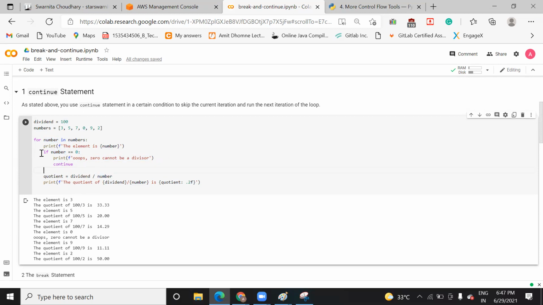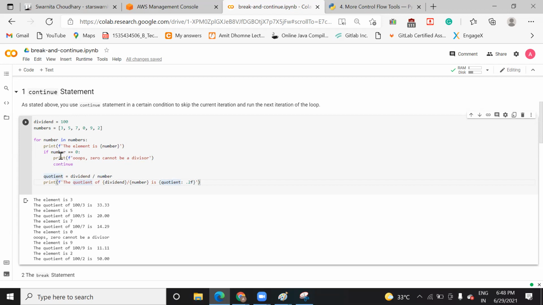As you can see here, if this condition is not satisfied, then you divide that dividend, which is 100 here, by that particular number. So what are the numbers here? 3, 5, 7, 0, 9, 2. You have to skip only for 0, because when you divide any number by 0, it gives you an undefined or infinite value.